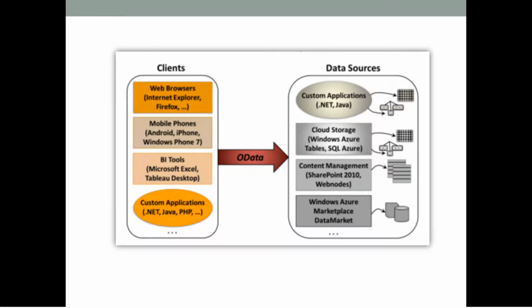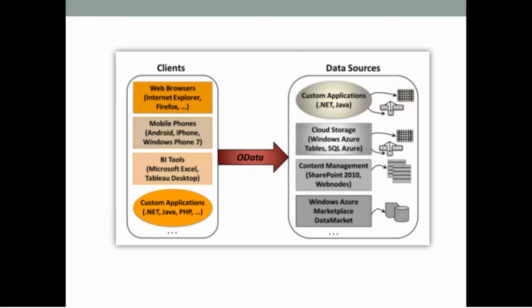Moving on, as this figure shows, this is how the clients and the data sources communicate by using Open Data Protocol. Here clients can access the data that they want from their required data sources. Data source can be any data source.